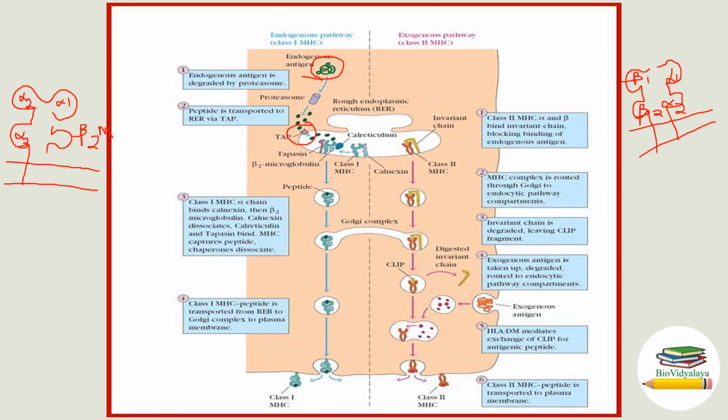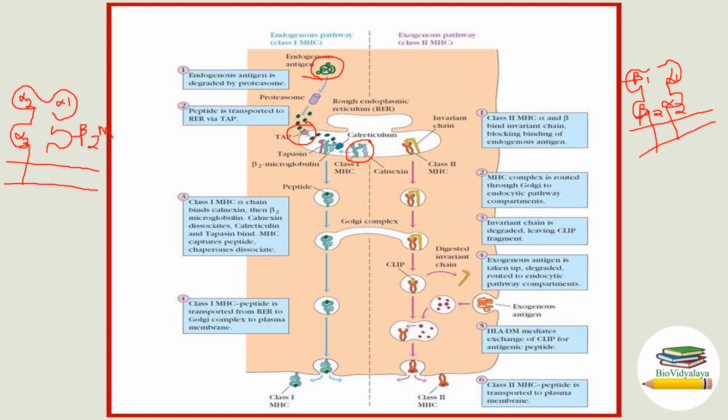Here, class 1 MHC molecule alpha chain binds calnexin. Calnexin is a chaperone that is bound to the alpha chain of class 1 MHC molecule. Now, there is no beta-2 microglobulin.